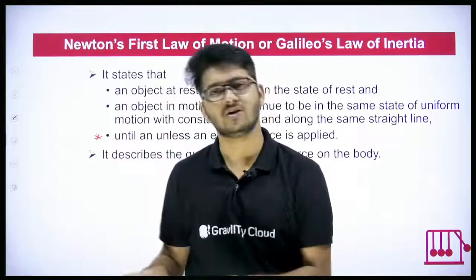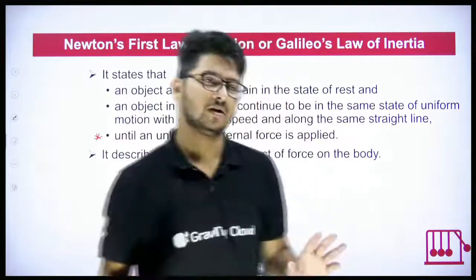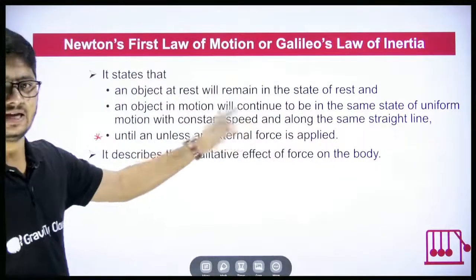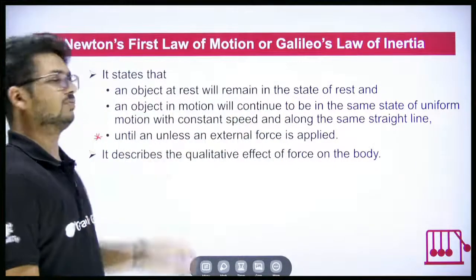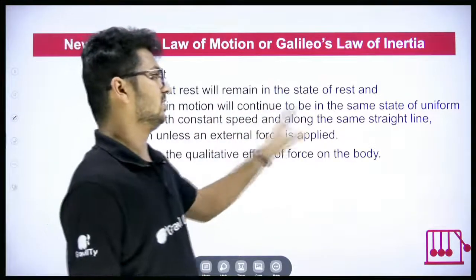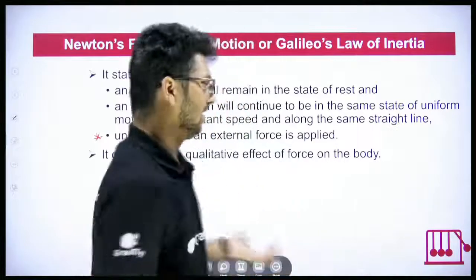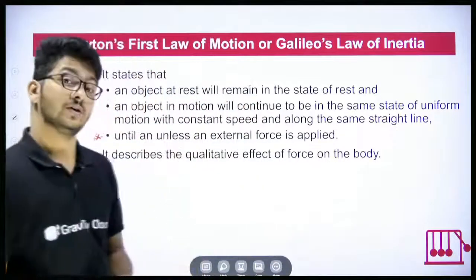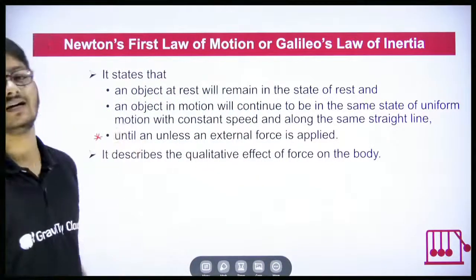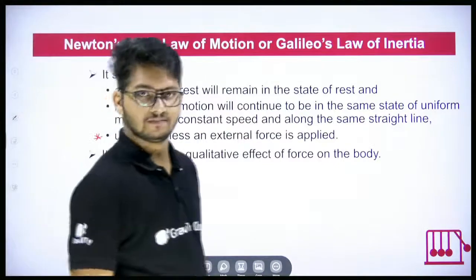So speed does not change. An object at rest will be in the same state of rest, and an object in motion will continue to be in the same state of uniform motion. If you say uniform motion, you are taking care of everything else. The condition is until and unless an external force is applied.